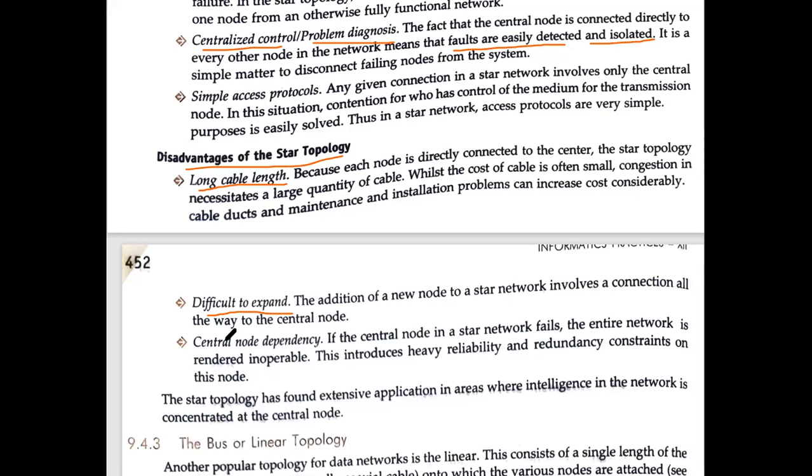And next is central node dependency. This is actually a very important disadvantage: if the central node in a star network fails, the entire network is rendered inoperable. यानी पूरा का पूरा जो आपका network होगा, it will not be in the working state. Is this clear to all of you? These all points.